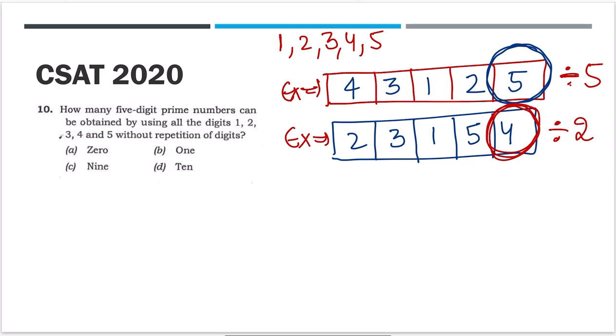So in this way, check all the 5-digit numbers you can form, and now tell me how many 5-digit prime numbers are possible. Now, how to do this question? Just check the options. In option 1, there is 0 given, 1 given, 9 given and 10 given.